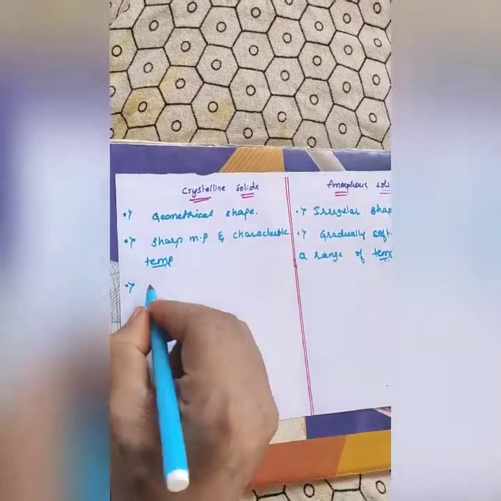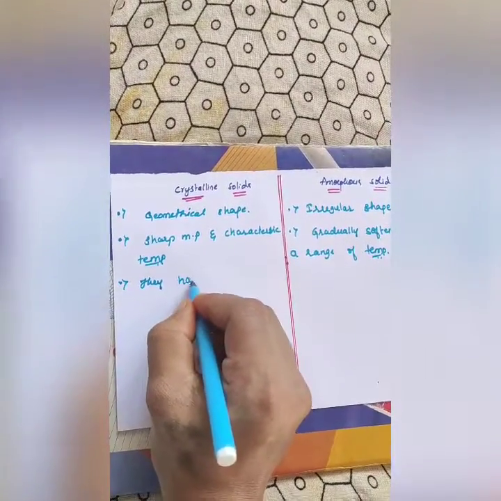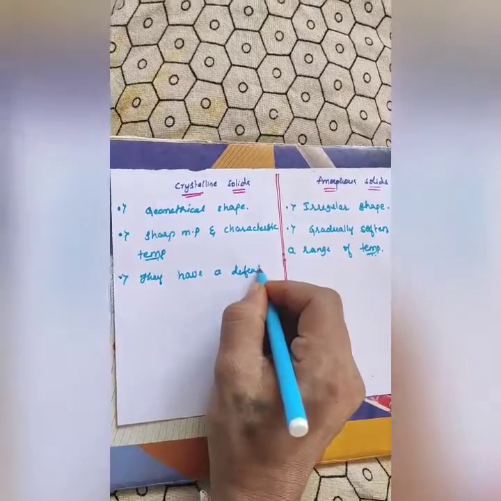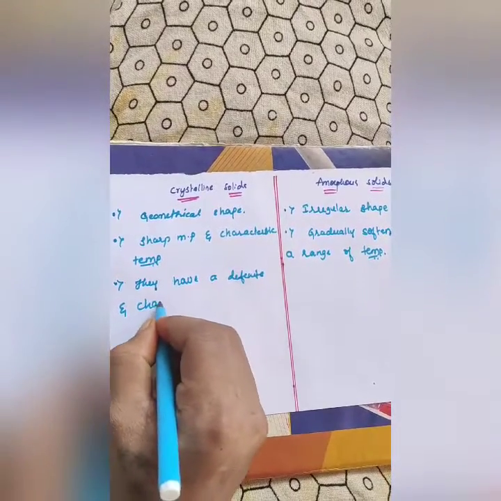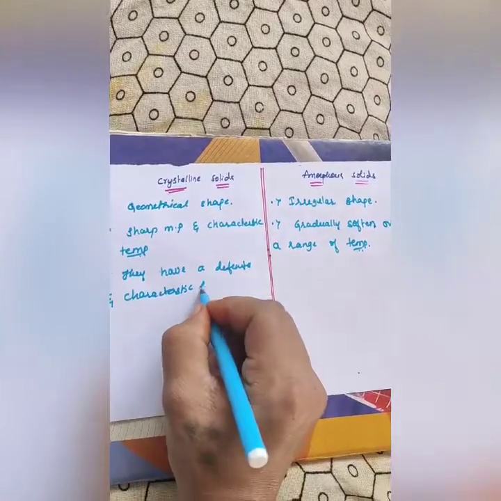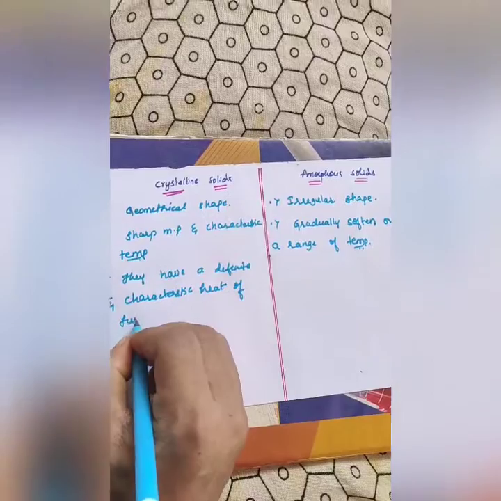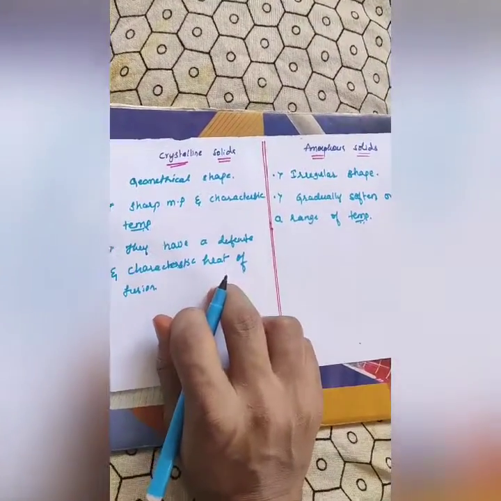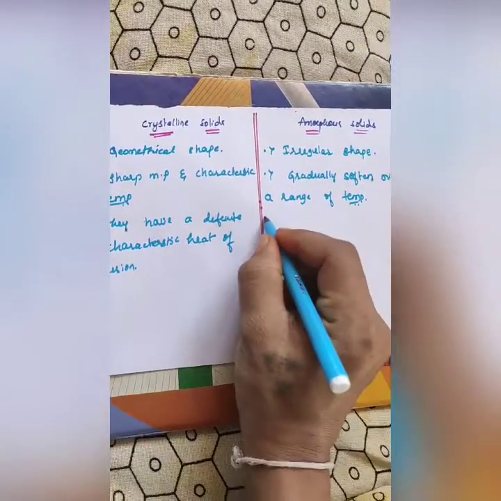Next point: crystalline solids have a definite and characteristic heat of fusion. What about amorphous solids?